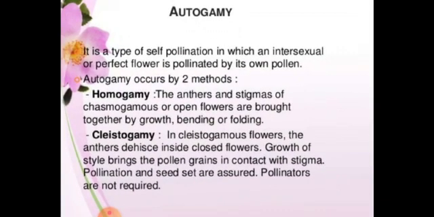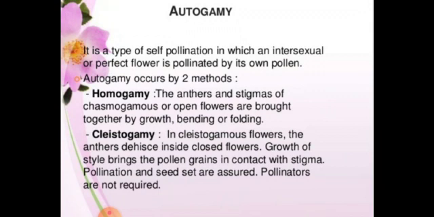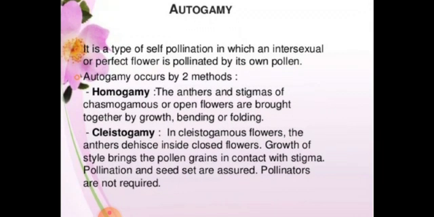In cleistogamous flowers, the anther dehisces inside the closed flower. I said cleisto means closed, so it is a closed flower. Growth of the style brings the pollen grains in contact with the stigma. Pollination and seed set are assured. Pollinators are not at all required for this. Here we have seen autogamy. We have two, homogamy and cleistogamy. Homogamy is seen in open flowers, and cleistogamy in closed flowers.